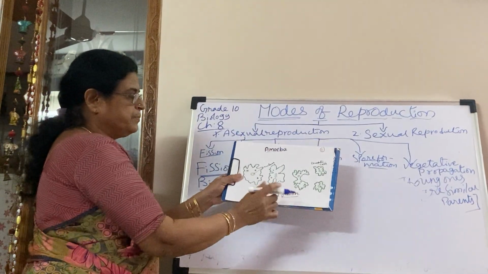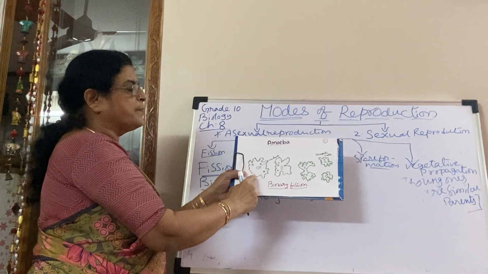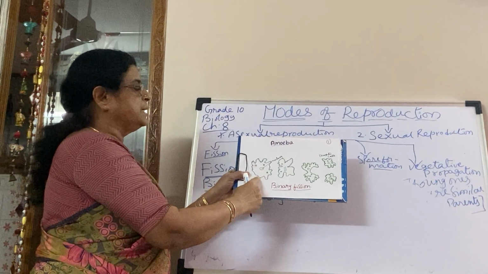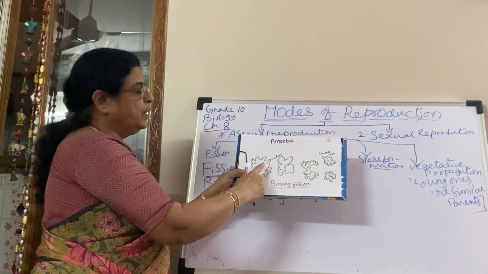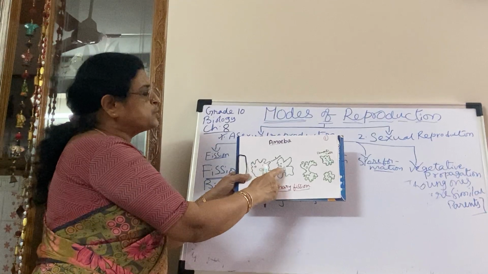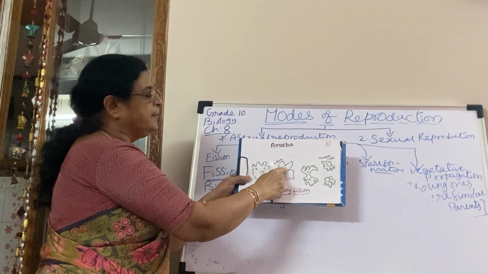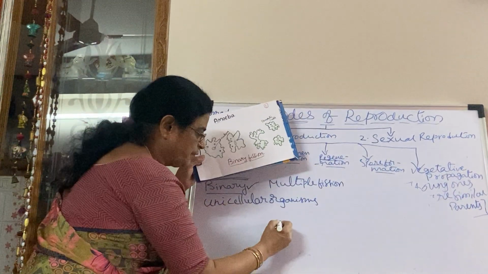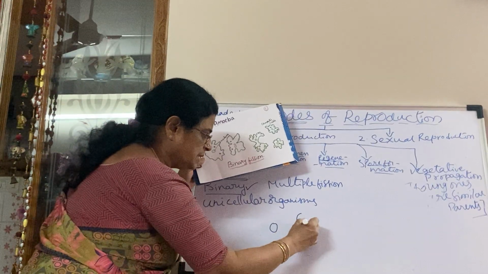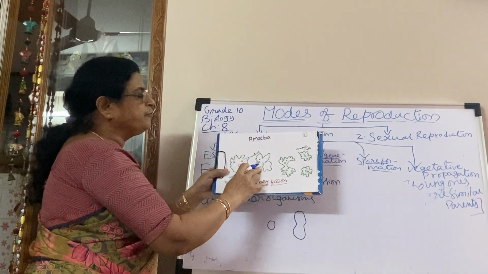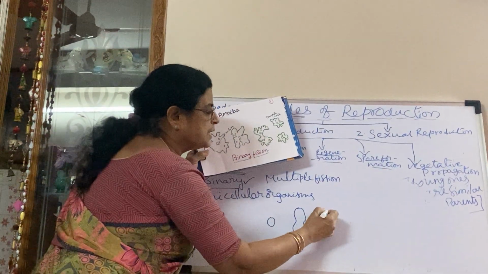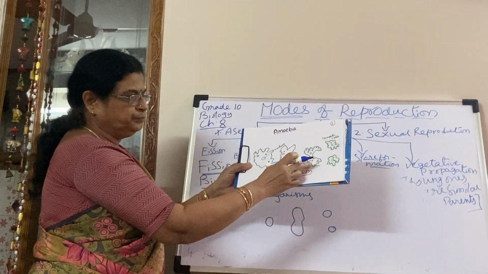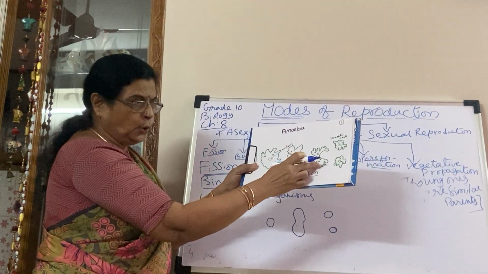See children, this is amoeba. You know the shape of the amoeba from the lower classes. Irregular shape. It has a nucleus. First the nucleus is elongated. After the elongation, the nucleus splits into two.